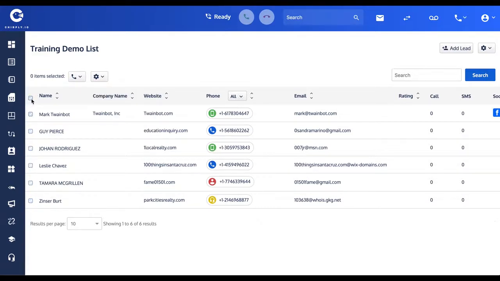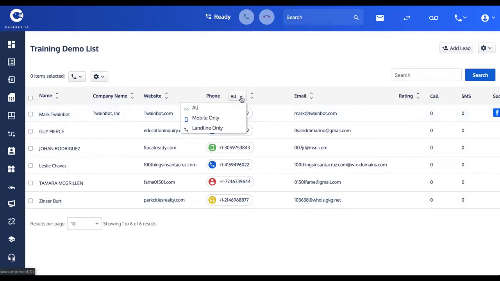to a number of these contacts. To explain that one, you should look here in the phone column where you'll notice that they're color-coded depending on the type of line that this person is. All green phone numbers are mobile cell phone numbers. The blue ones are landlines. The red ones are invalid numbers. It's not an actual phone number that works. And yellow are voice over IP, VoIP numbers.